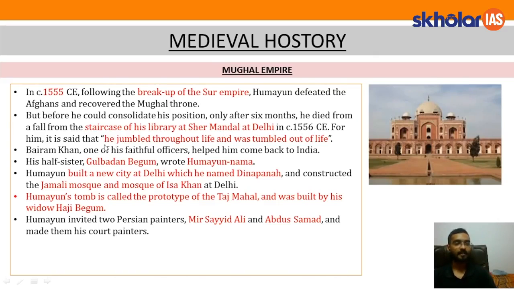For him, it is said that he jumbled throughout his life and tumbled out of life. So now you can make out why he was the most unfortunate ruler. After defeating the Afghans and regaining his territory, he died by falling from his staircase. Now this library's name is sometimes asked in the examination. It is Sher Mandal and it is at Delhi. And this is a statement: he jumbled throughout his life and was tumbled out of life. That is, he lost balance and fell from the staircase of the library, suffered a few injuries on the head and lost his life.